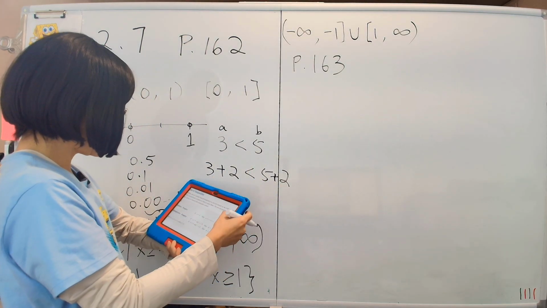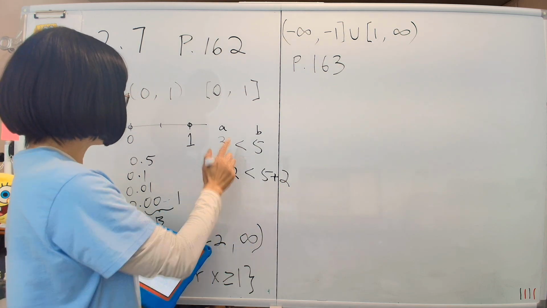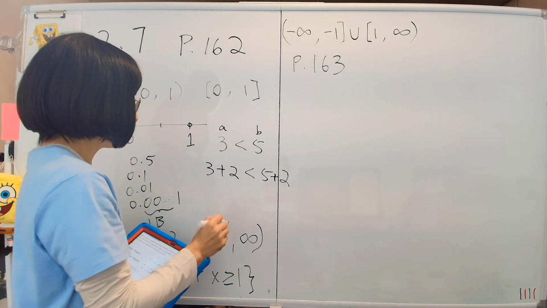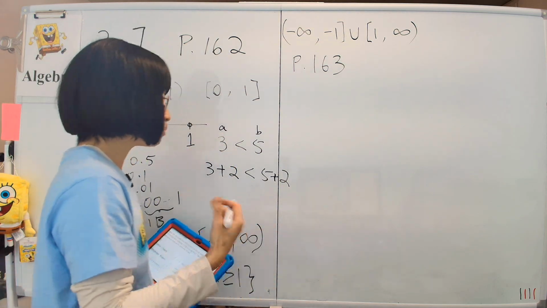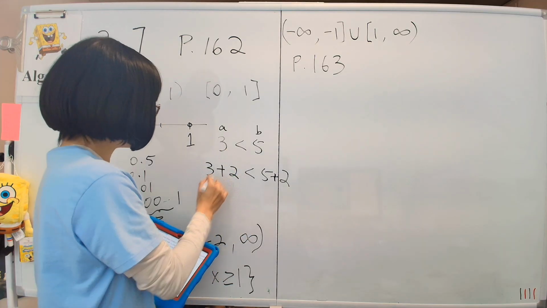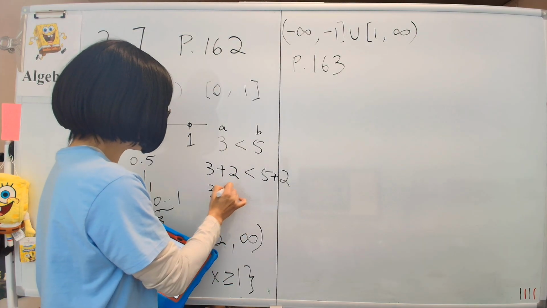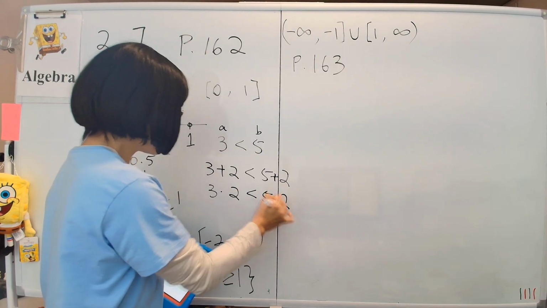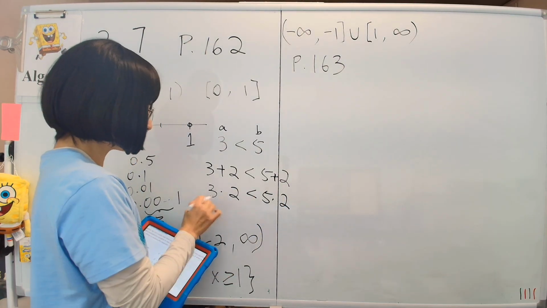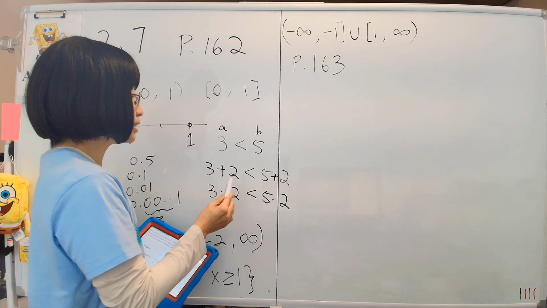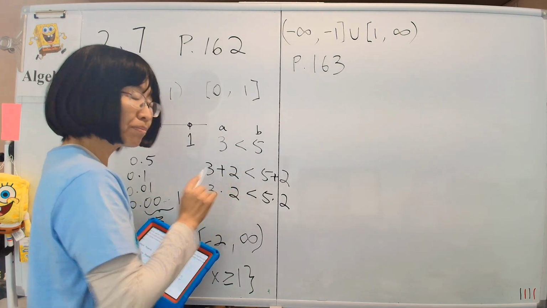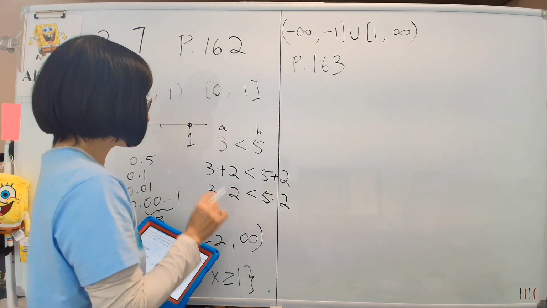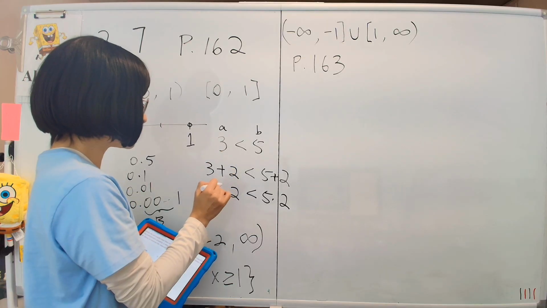Now secondly, if A is less than B, then if we multiply it by a positive number, let's say 2, let's say we do 3 times 2. Is that still less than 5 times 2? Yes, it is, because 2 is positive. That's 6 and that's 10. So the inequality holds if you multiply by a positive number. It does not, however, hold if you multiply by a negative number.